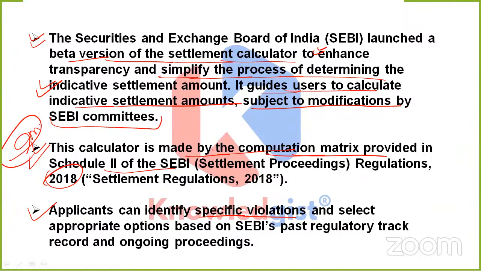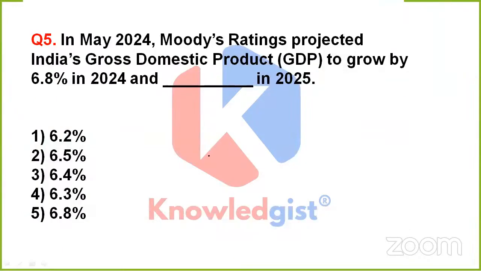Who has provided it? SEBI has launched this particular calculator. And how was it being computed? So it was made under the computation metrics provided in Schedule 2 of the SEBI Regulation 2018. Clear? Now, the next question is asking, in May 2024, Moody's Ratings projected India's gross domestic product to grow by 6.8%